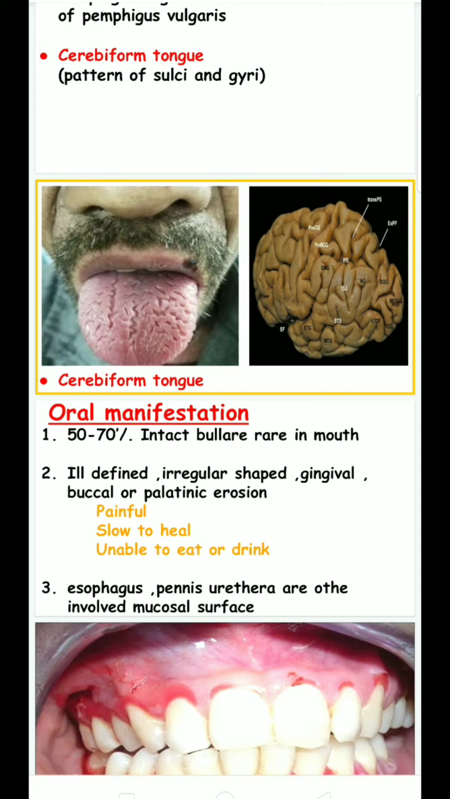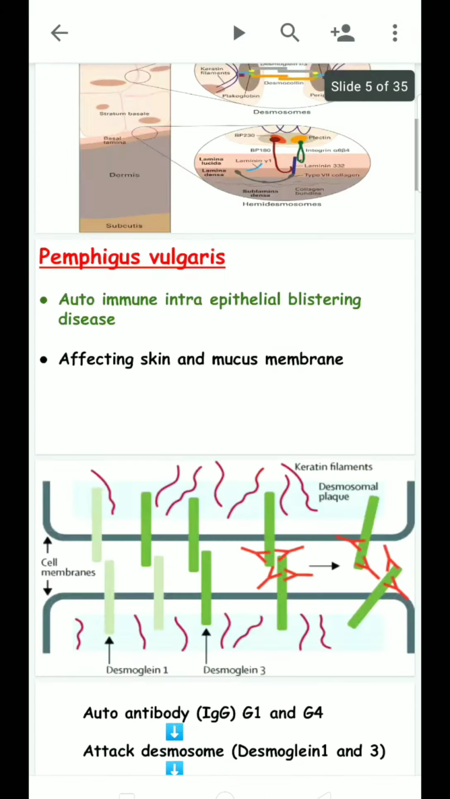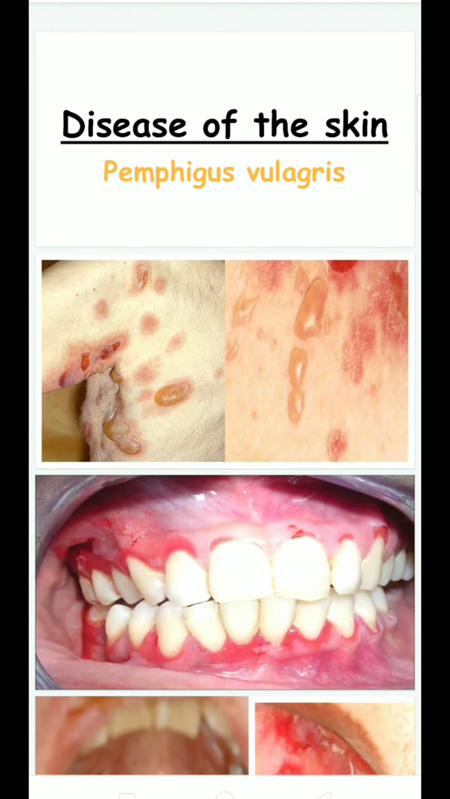Oral manifestation: in 50 to 70% of cases, intact bullae are rare in the mouth. What is a bulla and what is a vesicle? A blister greater than 1 centimeter is called a bulla. If the blister is less than 1 centimeter, it is called a vesicle.